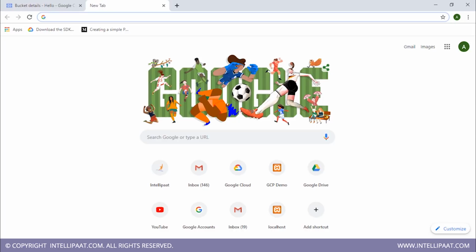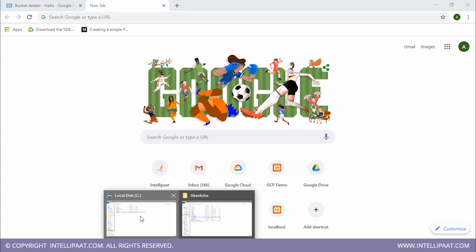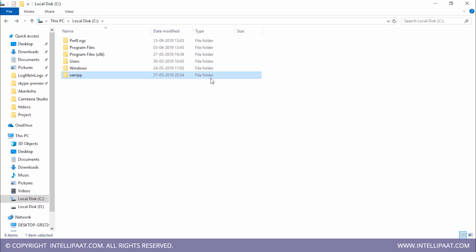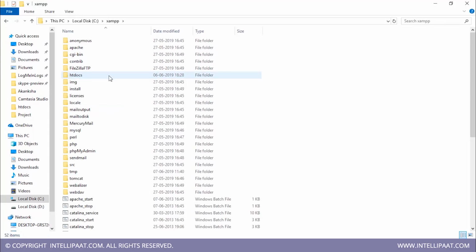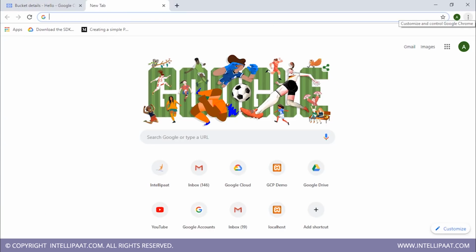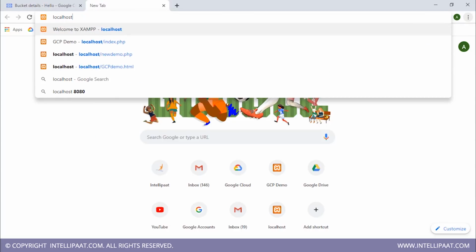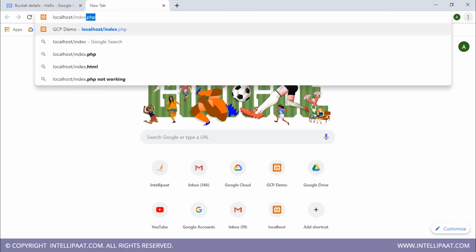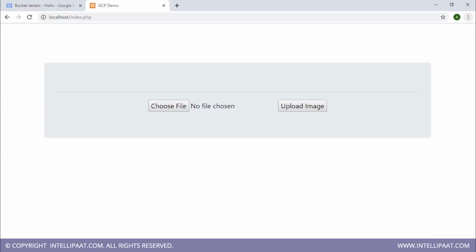Before I run my application, let me quickly show you where your PHP files should reside if you want to run your PHP application on your local machine using XAMPP. When you download and install XAMPP, you'll find a folder in your C drive called XAMPP. In this folder, you'll find a folder called htdocs where all your PHP files should reside. My file is index.php. To run my PHP application, all I have to do is type localhost/index.php, my PHP file name, in my browser. And when I press enter, here's my application.